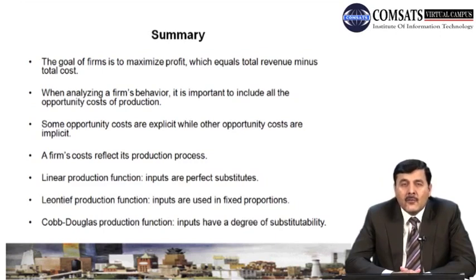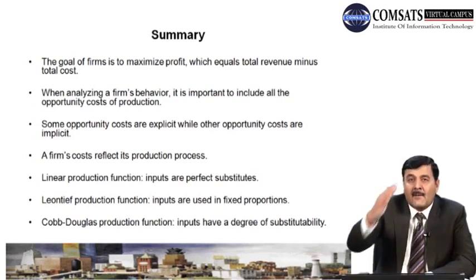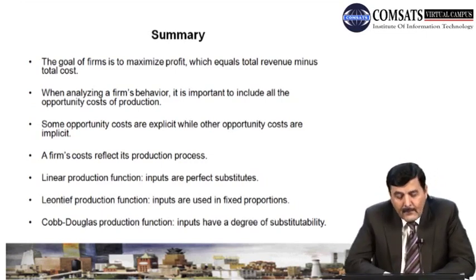Suppose किसी चीज़ को produce करने के लिए अगर हमारे पास 2 factors of production हैं, one is the capital and the other is labor, so we can use either 100% capital or 100% labor to produce that output, because inputs are perfect substitute, and we have a straight line isoquant curve.